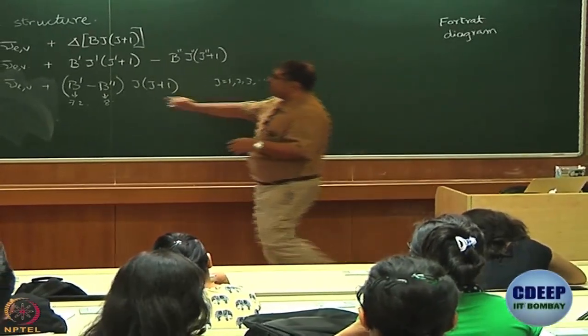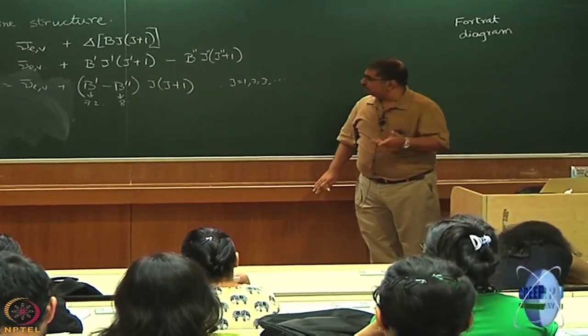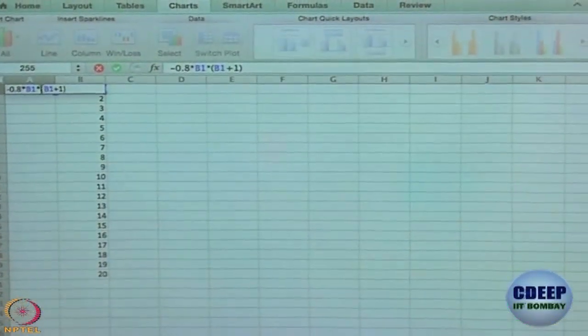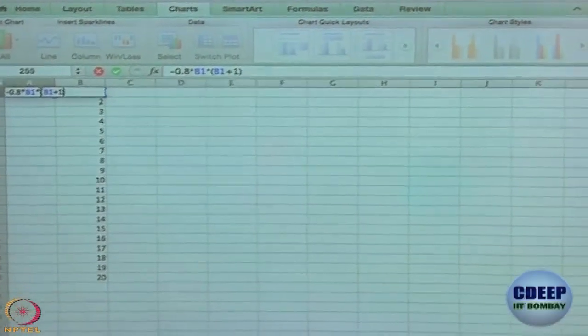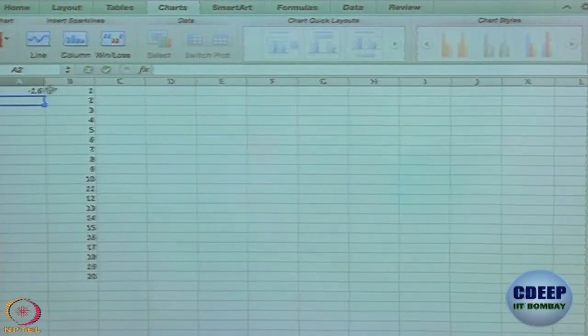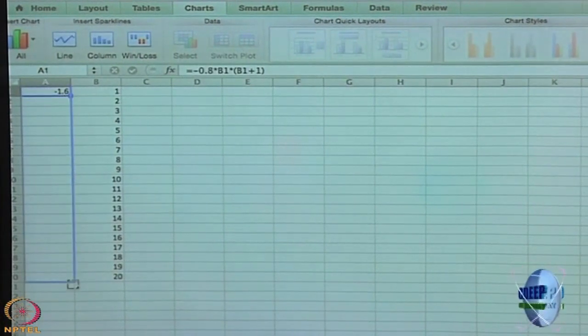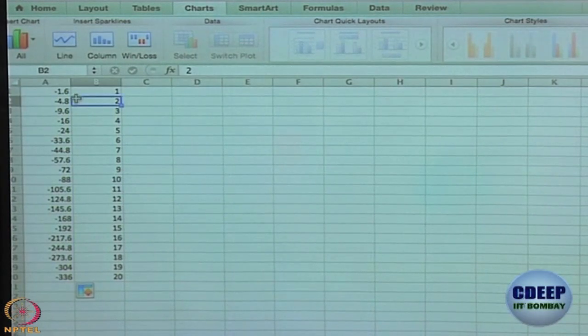And I am not going to plot this, I will only plot this delta B into J into J plus 1 kind of thing. So, it will be what? Minus 0.8 into J into J plus 1, right. And here we go. These are the values. So, see what is happening, minus 1.6, minus 4.8. So, it goes all the way up to minus 336, okay, and we are using centimeter inverse.